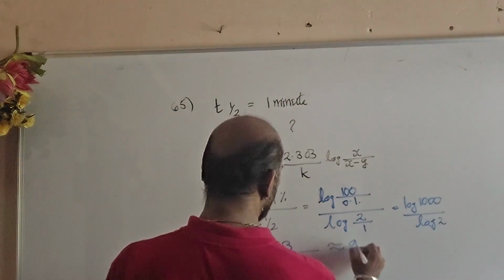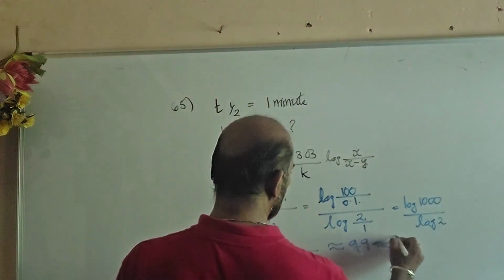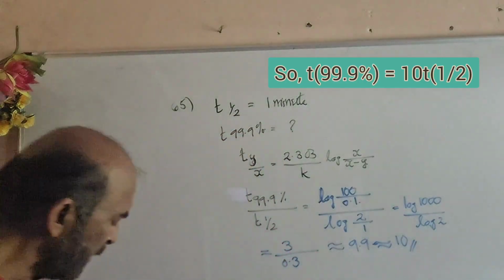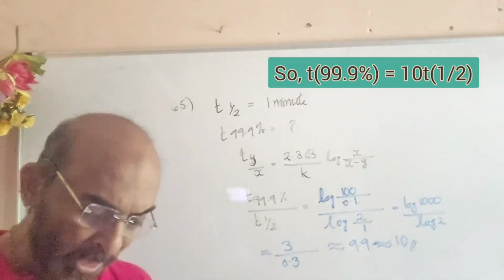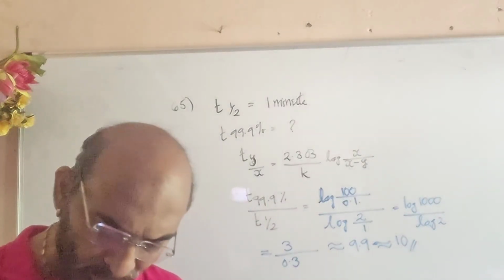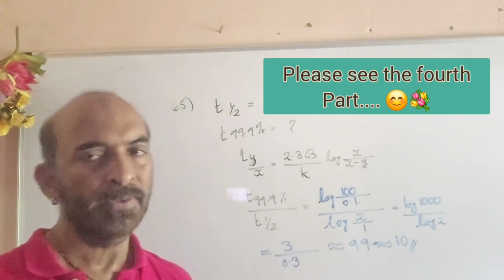So 9.9, approximated to 10. Here one of the answers is 10. That's why I have approximated that to 10. And so our answer for question number 65 is option 1, which suggests 10 minutes. Okay? Take care.